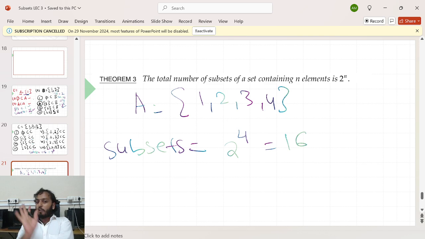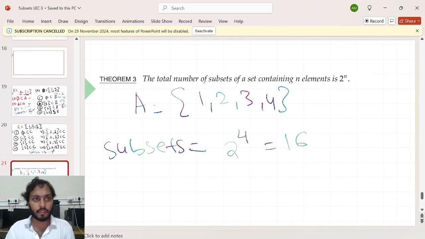It would be your homework to write down all 16. And obviously, you can write down all 16. It's not much hard, but there would be total 16. It would be easy. Start with 0, the empty set. Then start with the subsets which contain one element. It's the set containing 1, set containing 2, set containing 3, set containing 4.